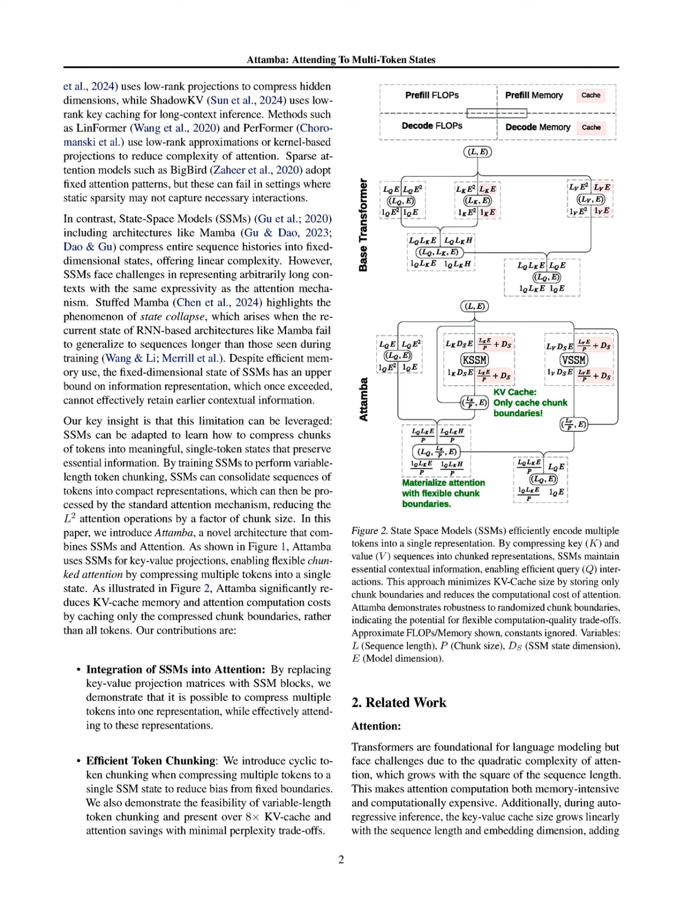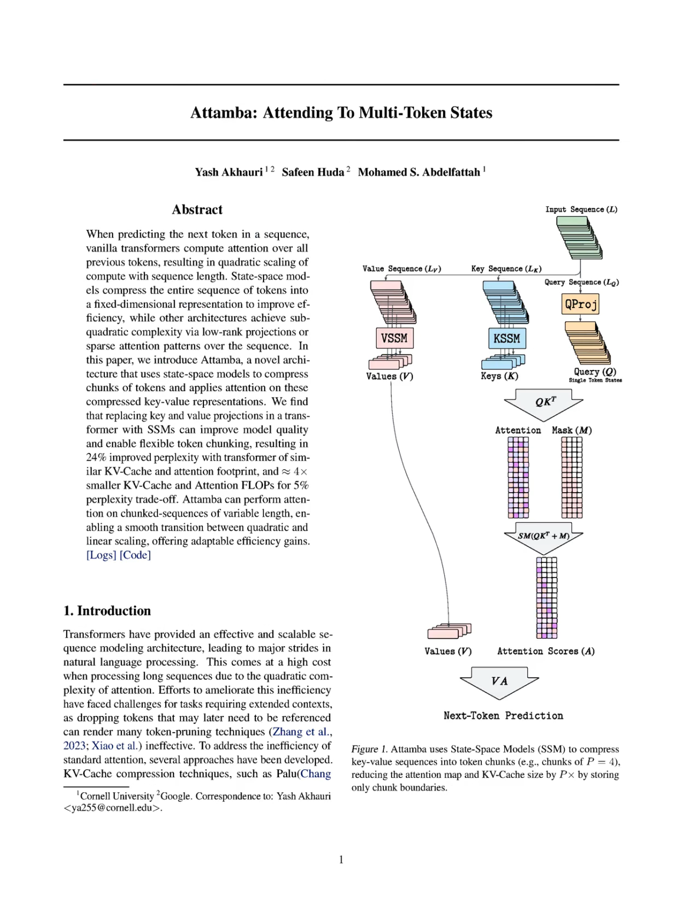Attamba addresses this issue by integrating state space models, SSMs, into the attention mechanism, allowing it to compress multiple tokens into single representations, thereby reducing the computational complexity of attention from O(n²) to O(n²/P), where P is the chunk size. Additionally, Attamba employs cyclic token chunking to mitigate biases from fixed boundaries and preserves leading tokens to maintain full attention on recent inputs, enhancing model quality, while achieving substantial savings in KV cache size and attention computation costs. This innovative approach enables efficient processing of long sequences while retaining essential contextual information.